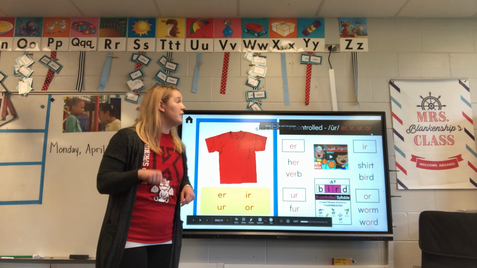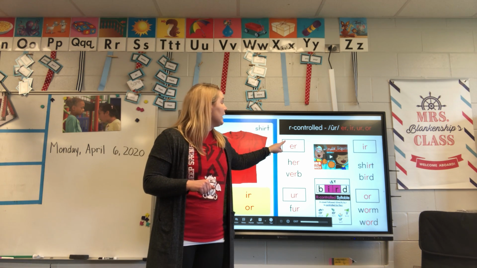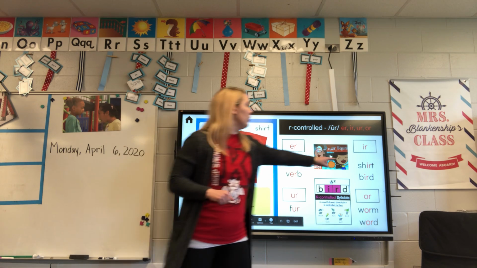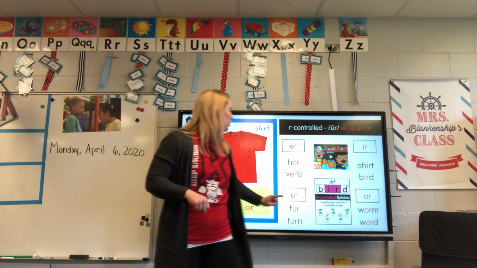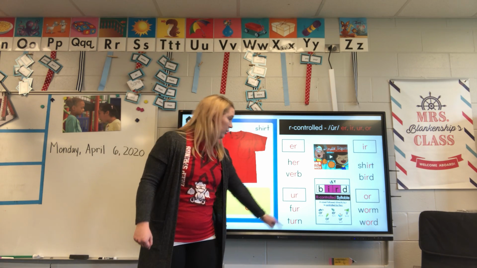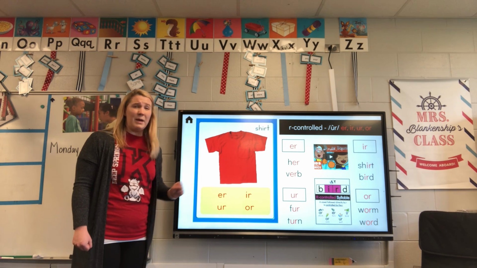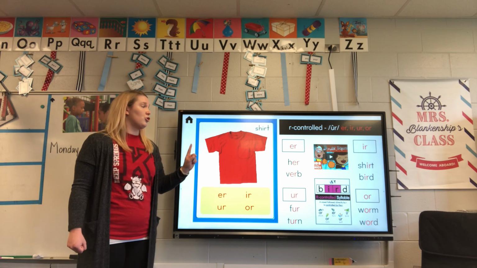All right, so this week we are comparing a couple different sounds. We are comparing ER and IR, like in her, verb, and then shirt, bird. And then also we're going to have UR and OR, so in fur and turn, and worm and word. If you look over here, they all kind of make a very similar sound, like in shirt that we see.